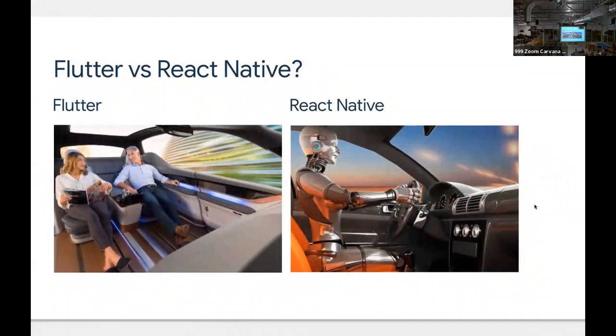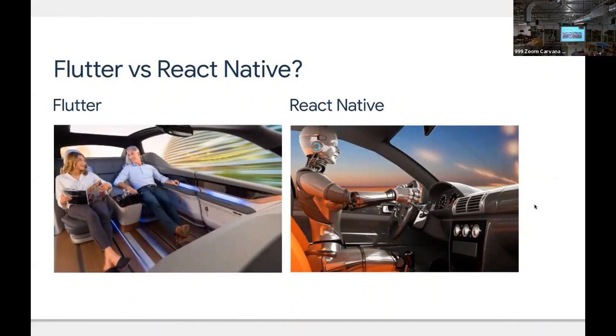So to break it down into a quick metaphor, on the right here, we've got my concept of React Native. You guys have already owned a car. If we wanted to make that car autonomous, well, it didn't come autonomous out of the factory, but we could stick in a really sophisticated, awesome robot that could just chauffeur you around, and we could get autonomous driving out of the car you already own.